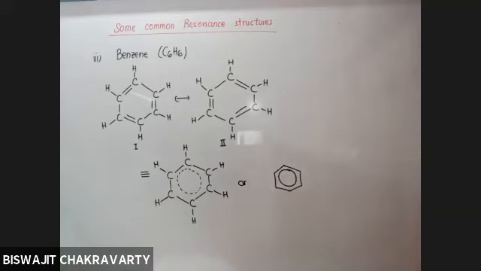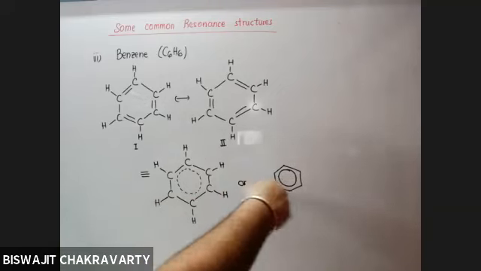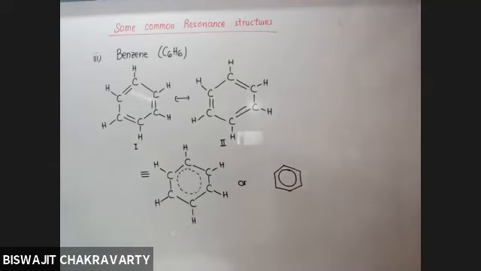What is the meaning of this circle? The pi electrons are continuously moving over all the 6 carbon atoms equally. I hope it is clear now. Yes, sir.